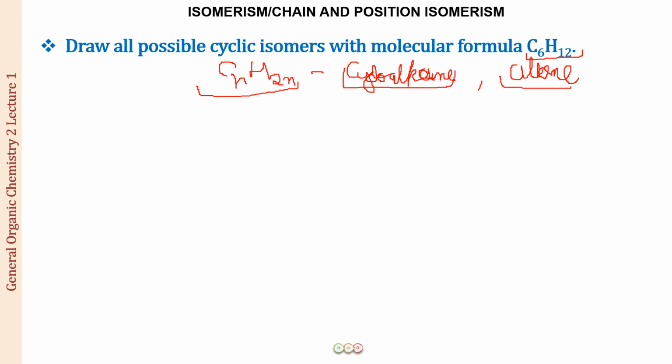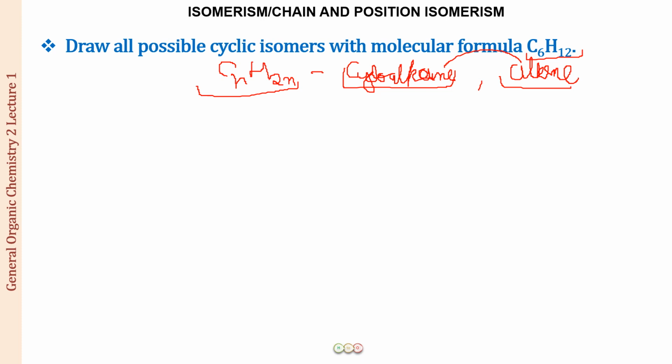Now, there is also going to be one type of structural isomerism which is going to link a cyclic structure with a straight chain structure, and that is called ring chain isomerism. Ring chain isomerism, that is what we will be doing in the next lecture.